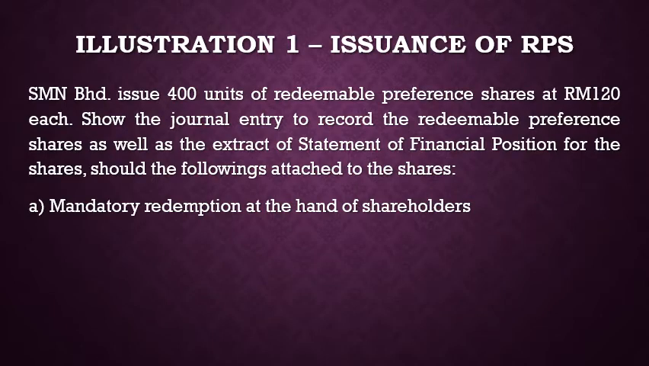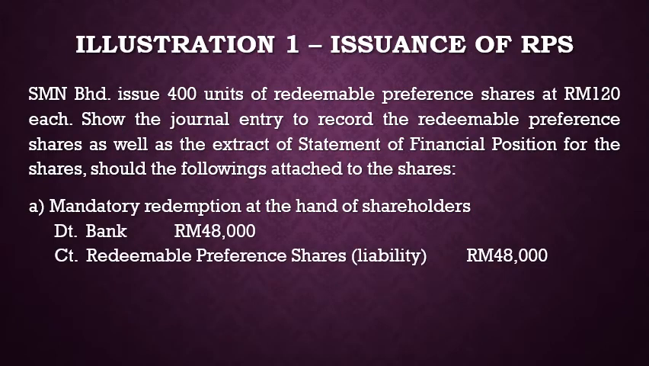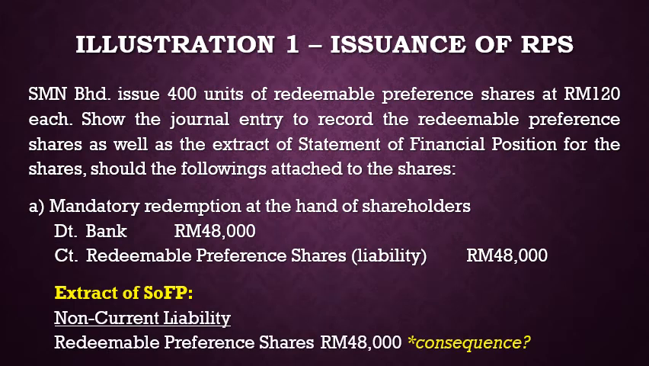Let us now look at this illustration. Here, SMN Berhad has issued 400 units of redeemable preference shares at 120 ringgit per share. We are required to show the journal entries and how it is presented in the statement of financial position. Now, if the redemption is mandatory at the hand of shareholders, for journal entry, we debit bank to recognize the receipts of cash and credit redeemable preference shares to recognize a liability. In the statement of financial position, it will appear under non-current liability.